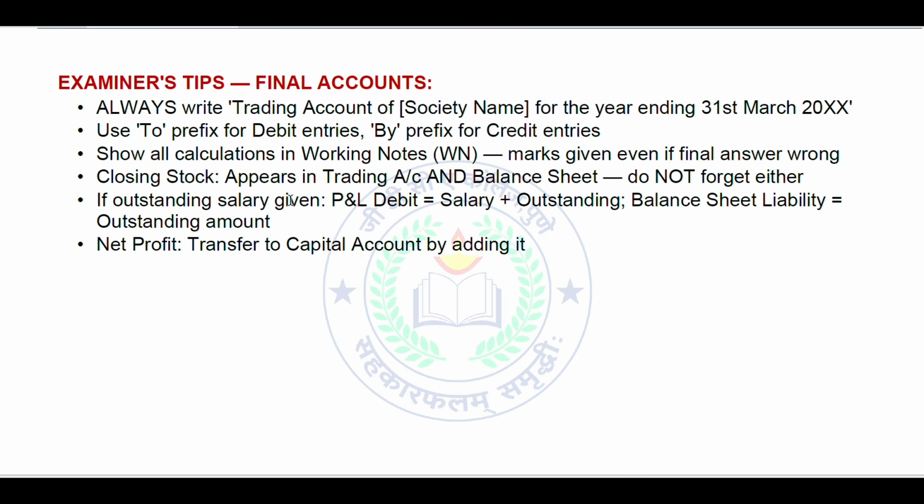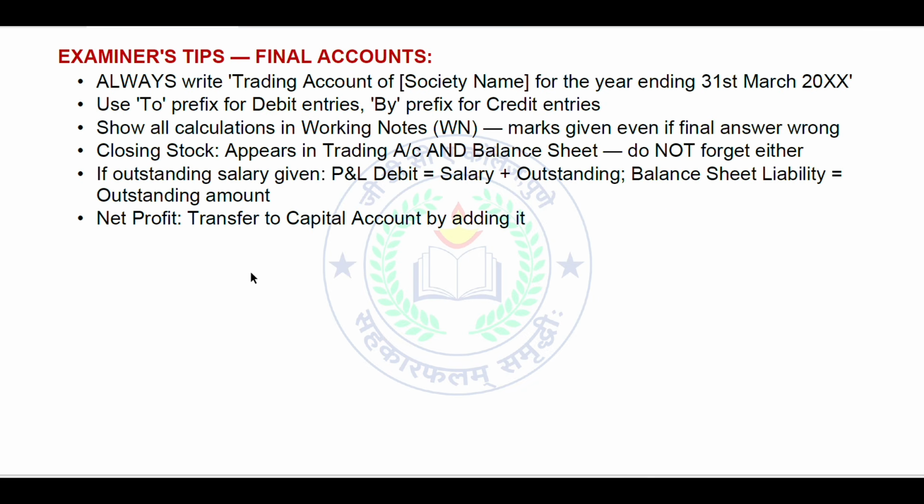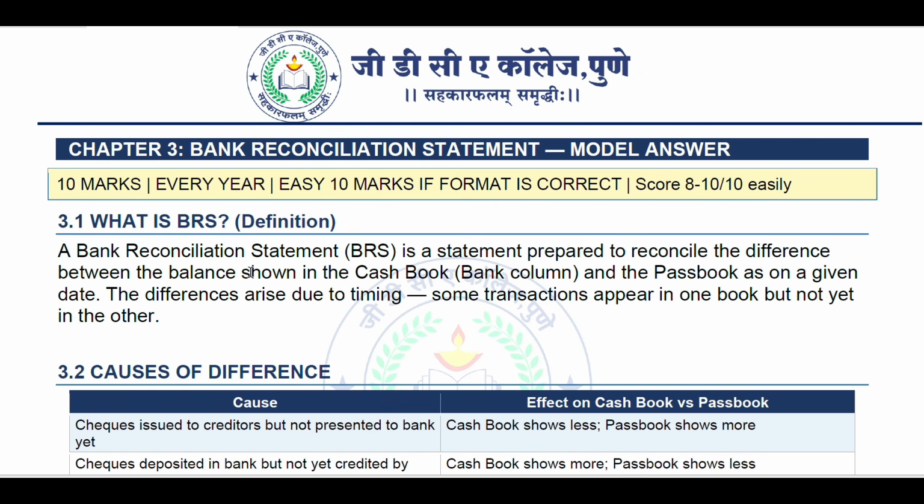And if outstanding salary is given, in the profit and loss account, debit is equal to salary plus outstanding. In the balance sheet, liability is equal to the outstanding amount. This is how you have to calculate. Net profit is transferred to the capital account by adding it. So these are the tips for a particular question. We will also see that practically.